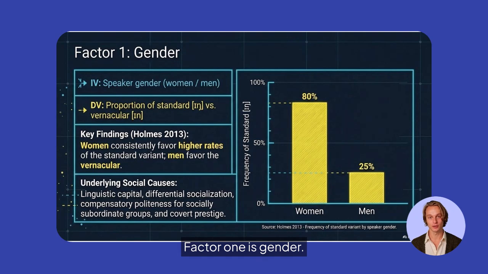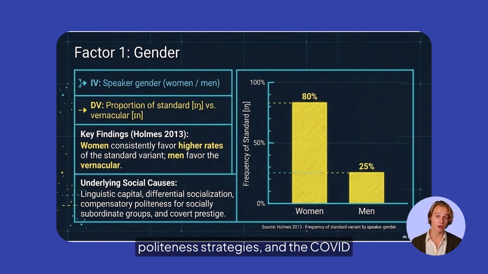Factor 1 is gender. Studies show women typically favor higher rates of standard forms, while men more often use vernacular variants. Explanations reference linguistic capital, patterns of socialization, politeness strategies, and the covert prestige of non-standard forms.